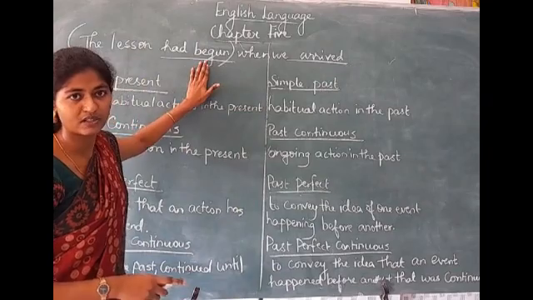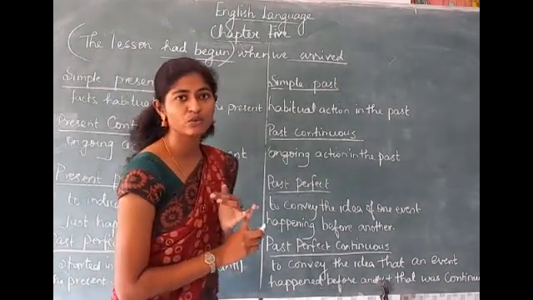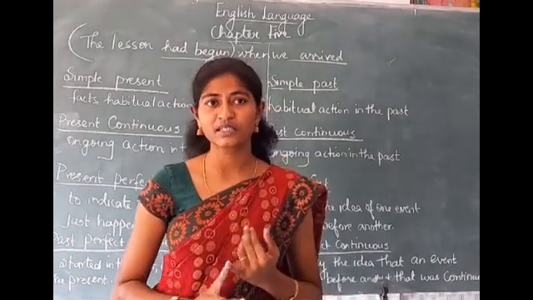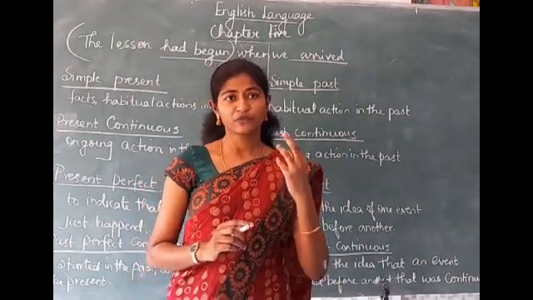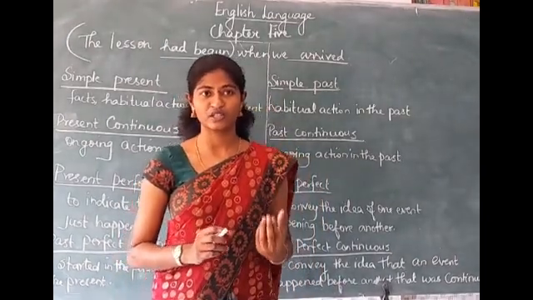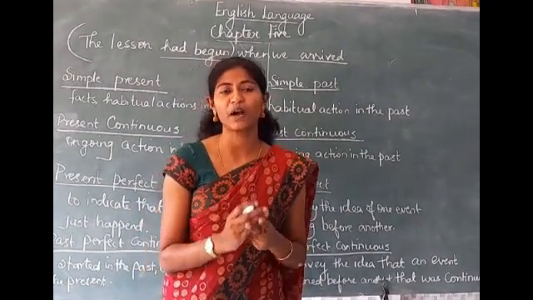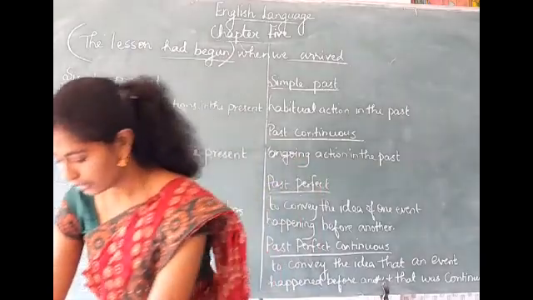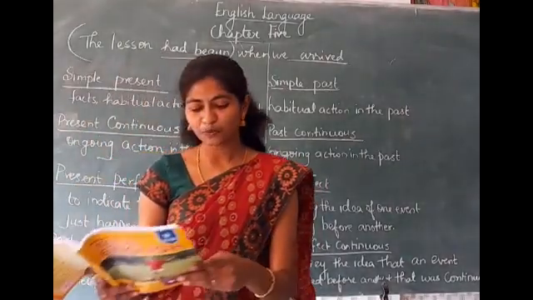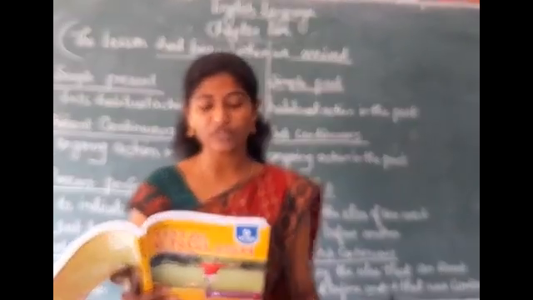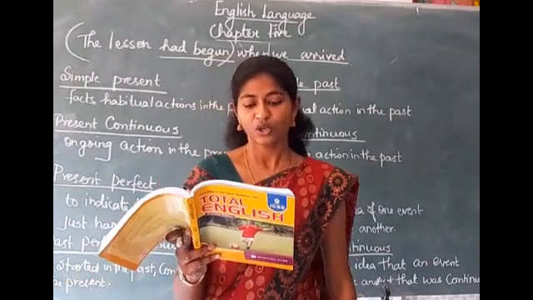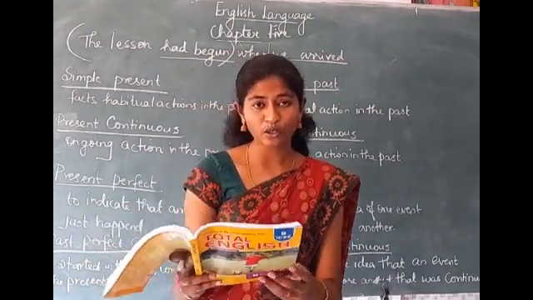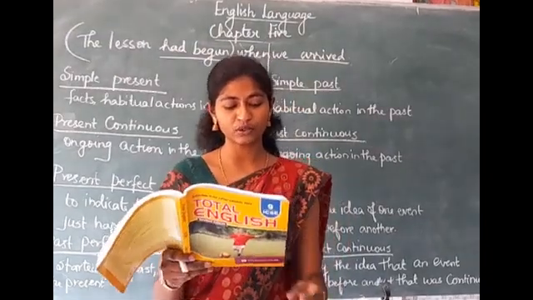Do you understand, students? So when should we use past perfect tense? We have to use past perfect tense to indicate the first finished past action when you are talking about two past actions in the same sentence. Okay? Then the second point. The past perfect is used with a point of time in the past to show that the event occurred before the point. See the example, you will understand.